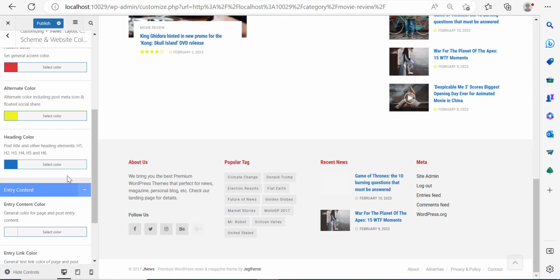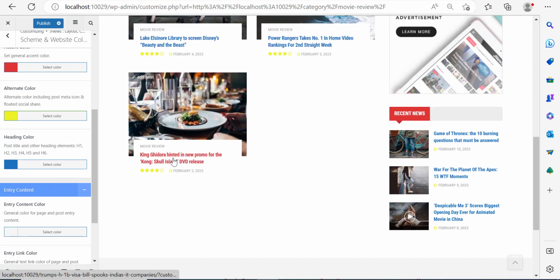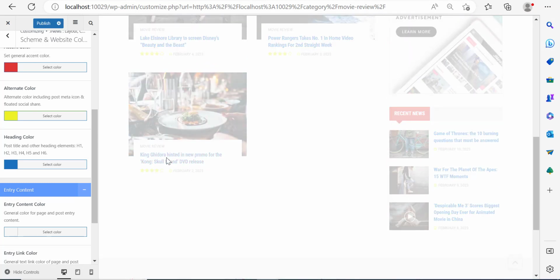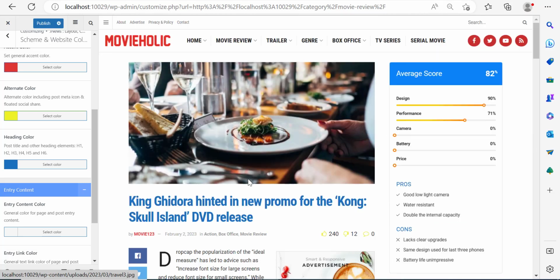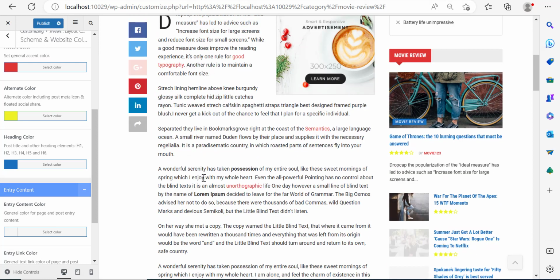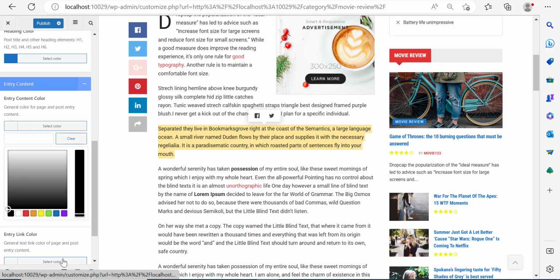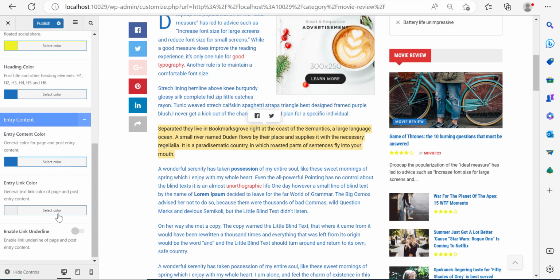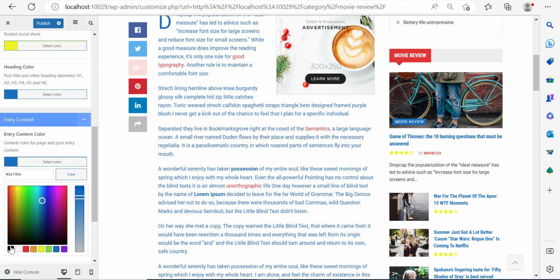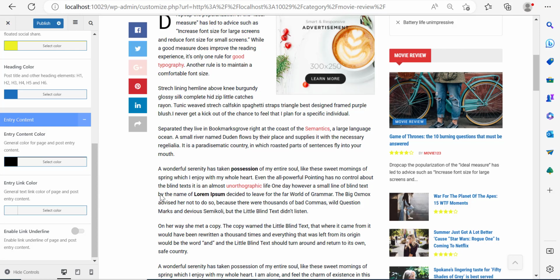So if I keep scrolling down, entry color content. So if I click on a particular blog over here, if I enter inside of that blog, what you'll notice happening is that there is a little bit of a difference in color. So over here, this is what we call the entry color or the entry content color. And it's set for black, but you can set it up to be different. You can set it up to be, for example, blue. And if I do that, you can see that it changed to blue. I'm just going to get it back to black because I think the black color is better.